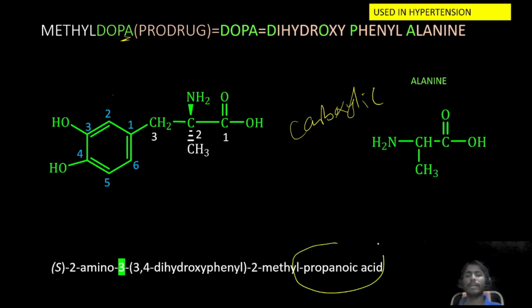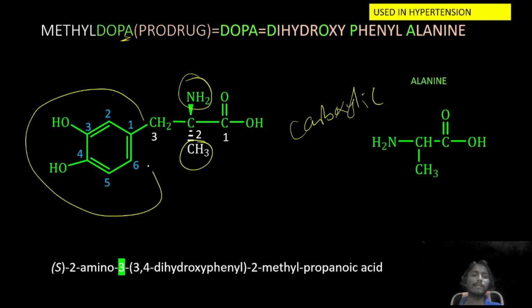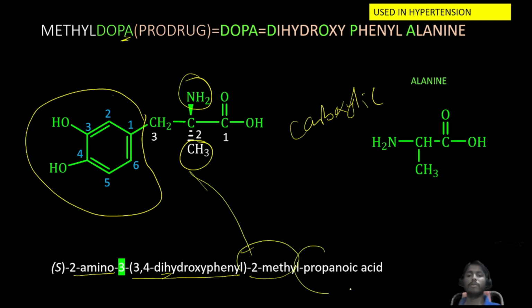See, propanoic acid, 3 carbon containing propanoic acid. Second position it contains methyl group, second position amine group, third position it contains this substitution. So amine group we need to write first because A letter will come as per the alphabet. Next 3,4-dihydroxyphenyl, H letter will come, then 2-methyl, that is at last, then propanoic acid it is.